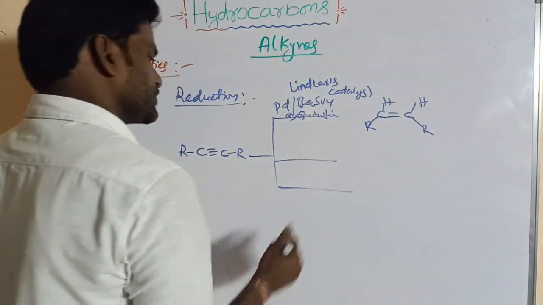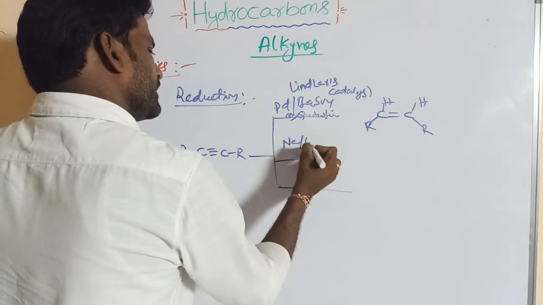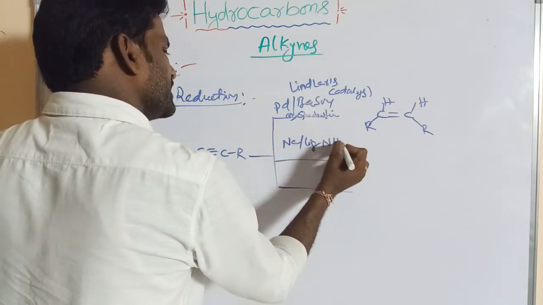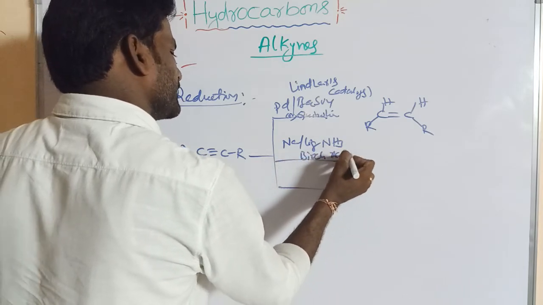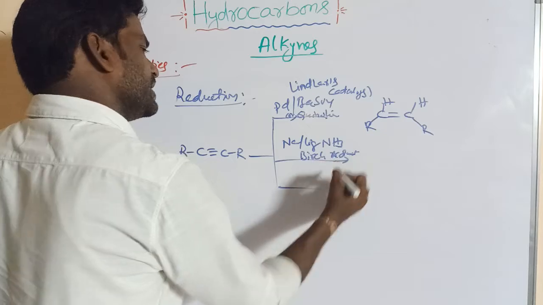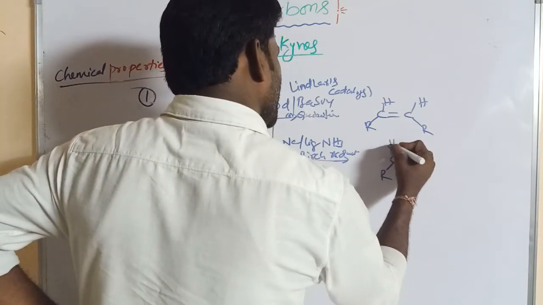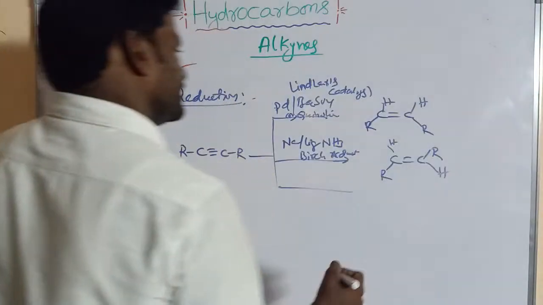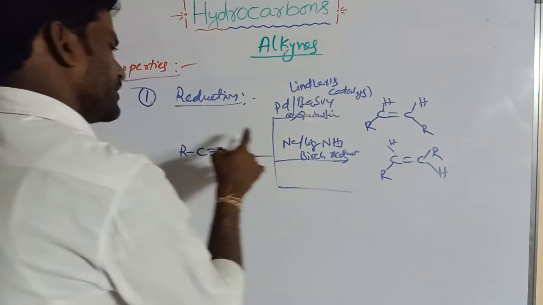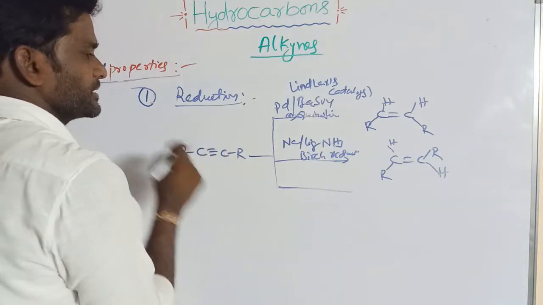So next one, if you take a Birch reduction, sodium in liquid ammonia, liquid NH3, this is said to be Birch reduction. In Birch reduction, that gives a trans product, like R-CH=CH-R. Here reduction occurs by anti addition, not syn addition, trans addition.